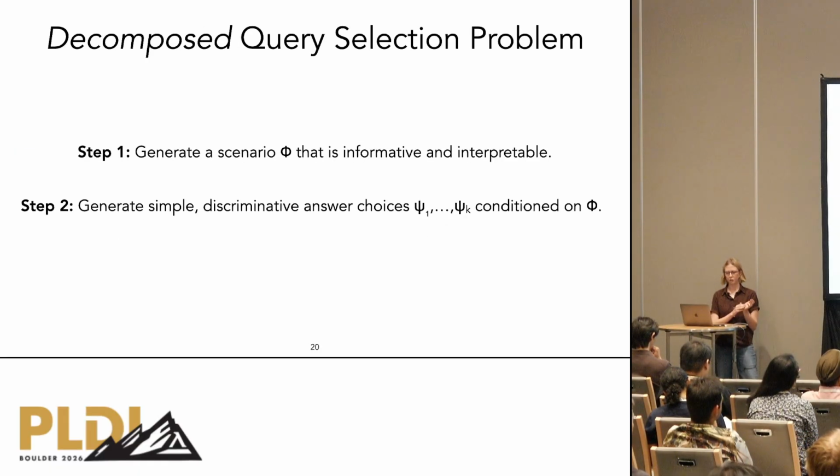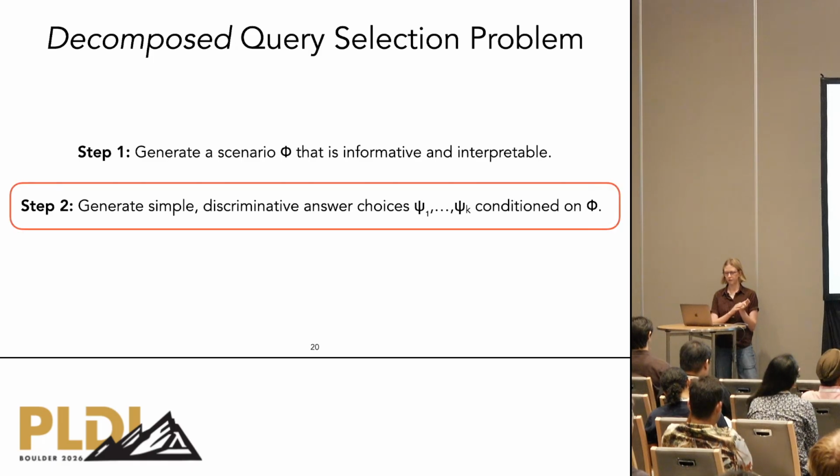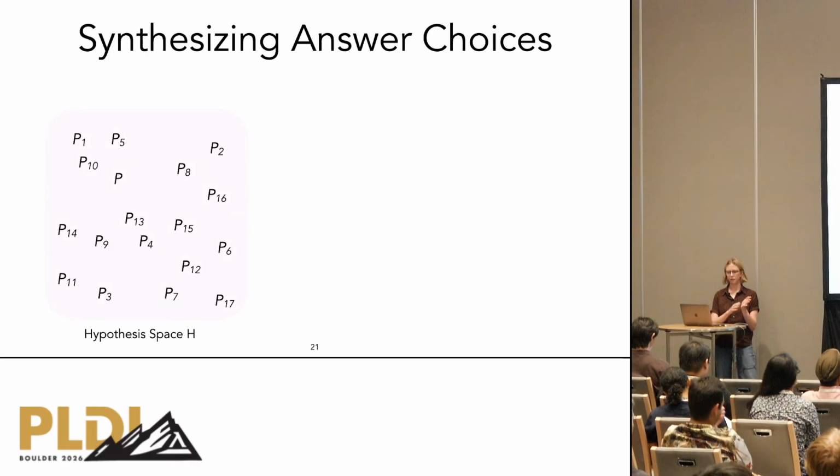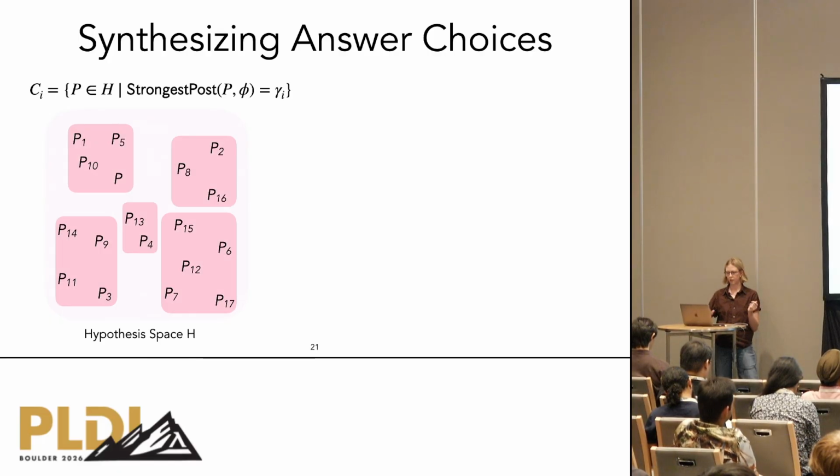Now let's look at how we generate answer choices with respect to the scenario phi. So given a scenario phi, we want to generate answer choices that partition the remaining hypothesis space as evenly as possible. To do this, we first group programs according to their strongest postconditions under phi. Intuitively, programs that behave equivalently in this scenario are placed into the same cluster.